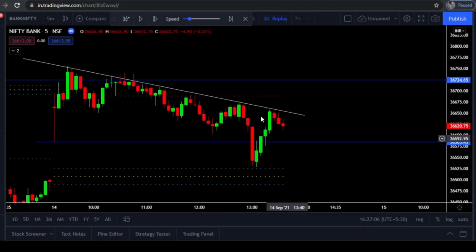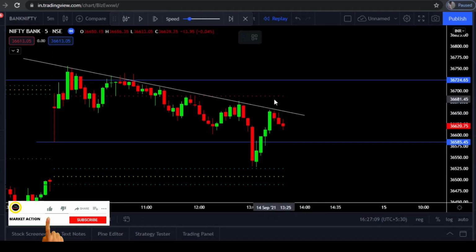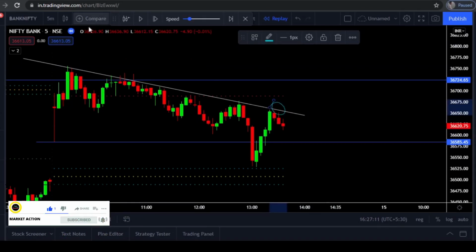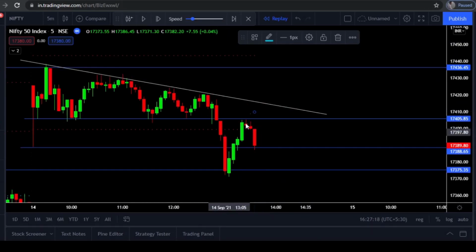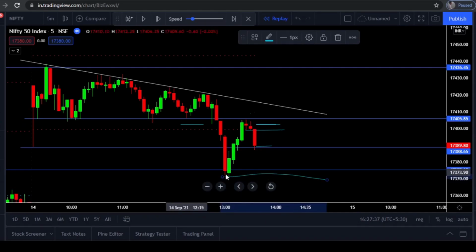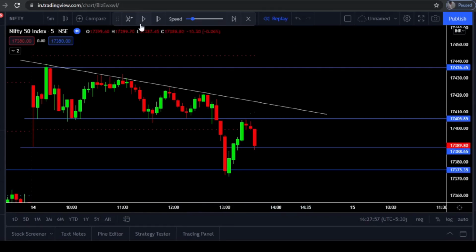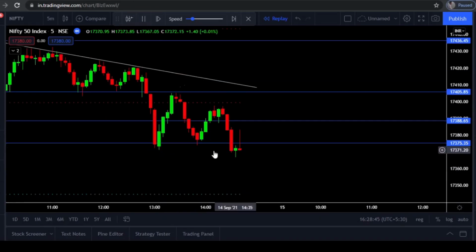At the same time, in Bank Nifty also, you can see that Bank Nifty was facing resistance from the trend line, which is a clear-cut confirmation that Bank Nifty might also face a downfall here, and Nifty will also. Nifty also confirmed its downfall entry after the doji low breakout. So I took entry at this candle close, kept my stop loss above this resistance line, and waited for the target of this low. Let me continue the candles. Target was triggered, and I went out with a good profit.